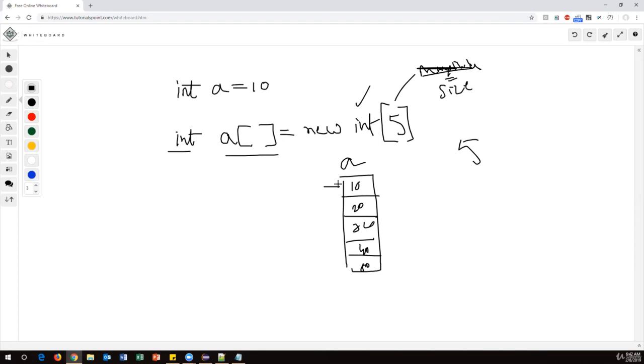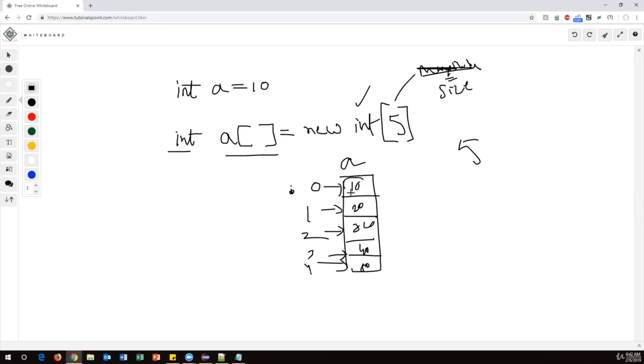Every location is identified by using an index. The index starts from 0. This is 1, this is 2, this is 3, this is 4. This is called the index, or address, of the element inside the array. The index number starts from 0.